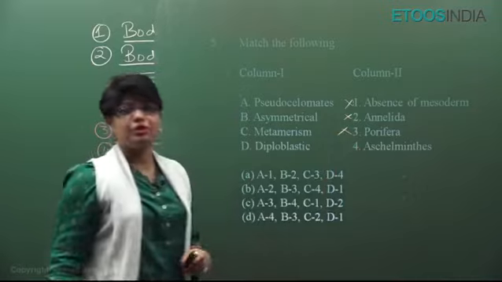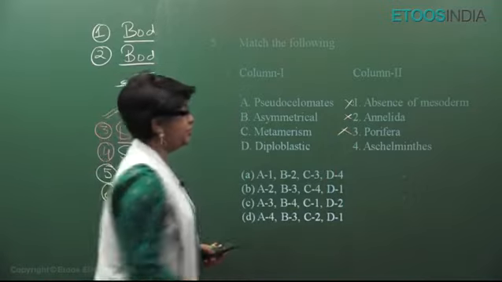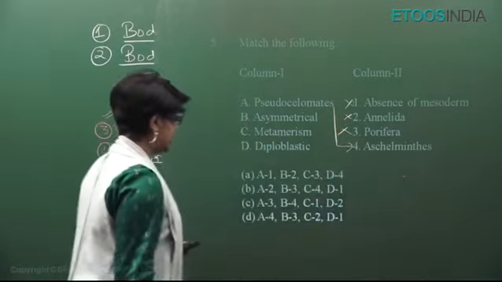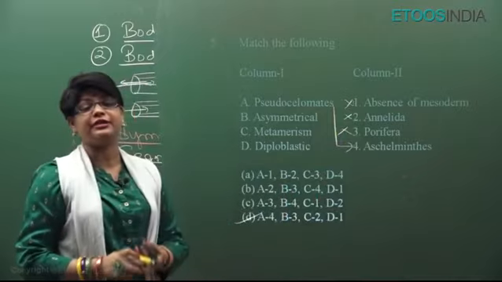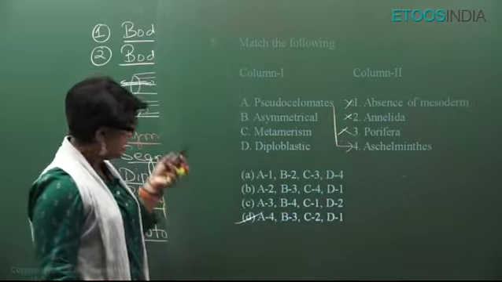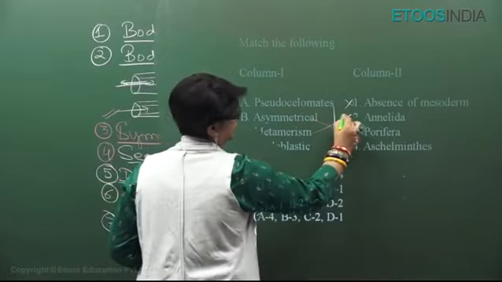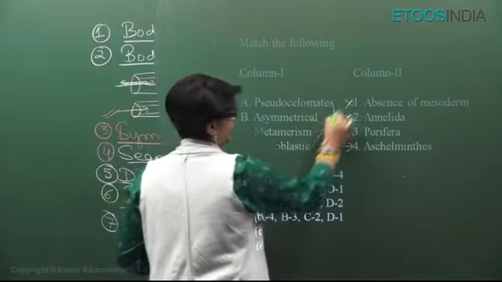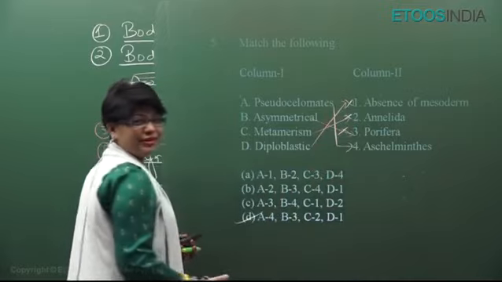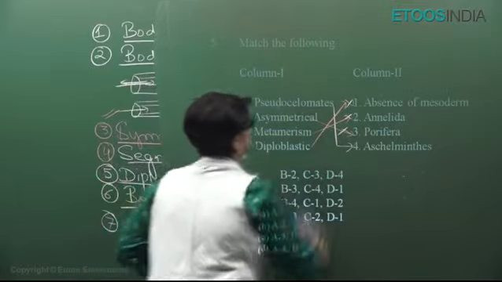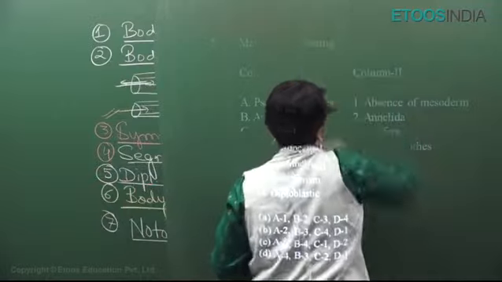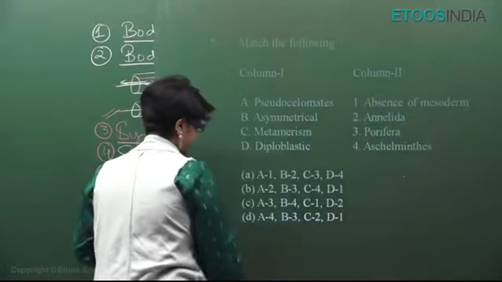No, there is no question of having coelom. So pseudocoelomates are Aschelminthes. Your question is solved without even reading options B, C and D. Now, you can cross check: asymmetrical Porifera, segmentation Annelida, and diploblastic, no mesoderm. This is the beauty of using the correct approach. We have to train our mind accordingly.